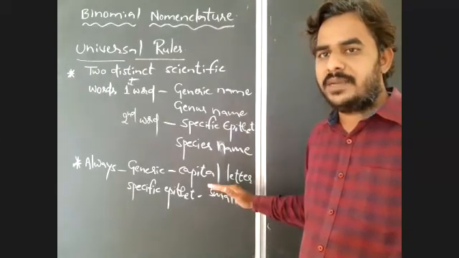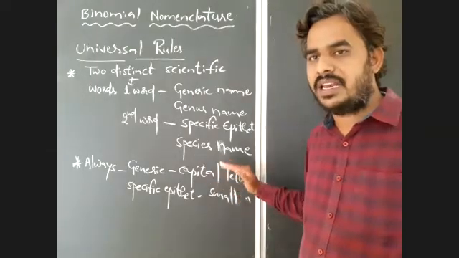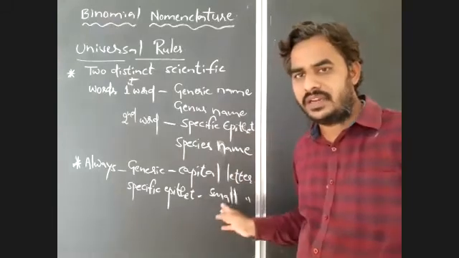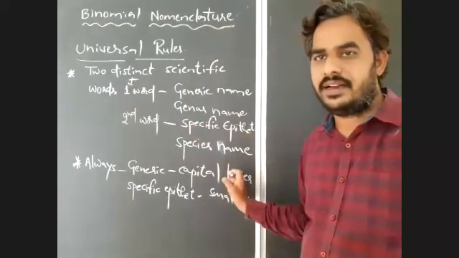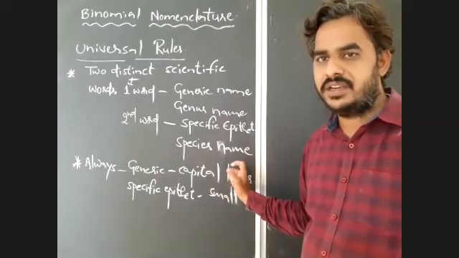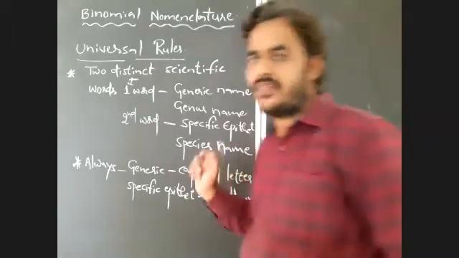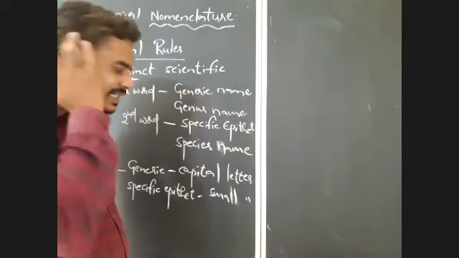But the specific name or species name is an adjective, so always it should start with a small letter. That is the second rule that you have to remember. Always the genus name should start with a capital alphabet, and the species name should start with a small letter.